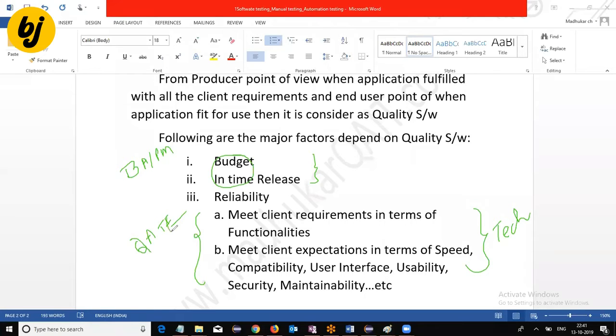As a QA tester, you are responsible to test any kind of application as per your client requirements and expectations. Is that fulfilled or not in the application? We have to confirm it. That is your tester job. So you are not going to develop the application. You are responsible to test the application.